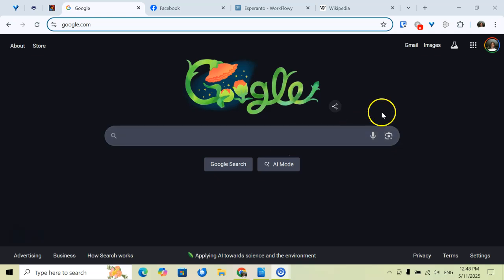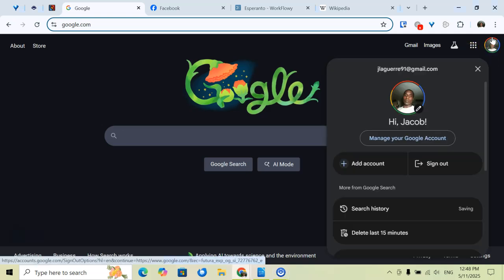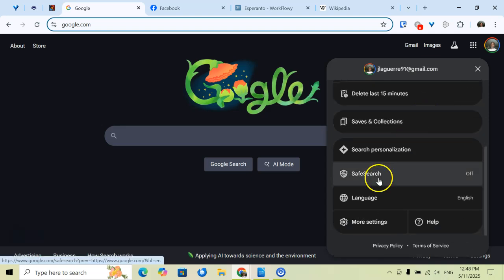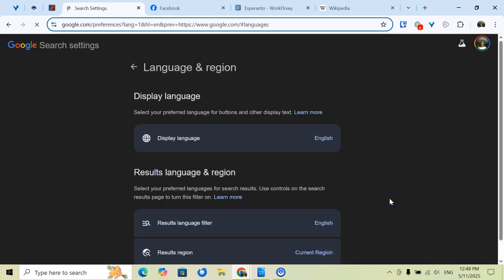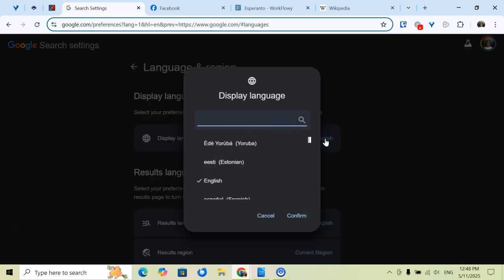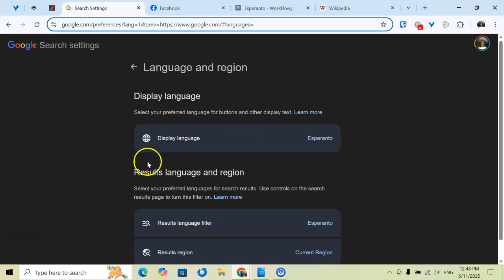So anyways, if you want to change your Google website into Esperanto, you're just going to click on your icon up here. You're going to scroll down where it says language. Now, just as a quick heads up, these platforms are known to change the interface around a lot. So chances are this might be a little bit outdated, but I'm pretty sure the general idea should be the same. But anyways, here we have the display language. So we're just going to click on that. Then we're going to type in Esperanto. Going to press on confirm. And then from there, we have set the language to Esperanto.